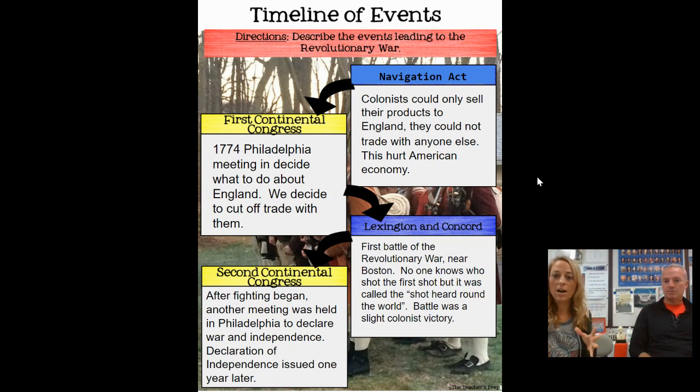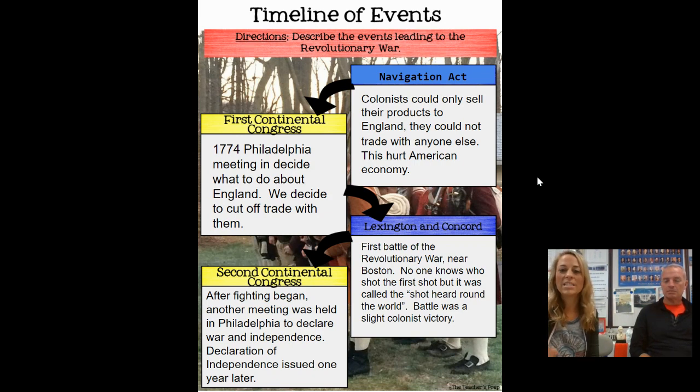Now fighting has begun. Some important people in colonial government meet back again in Philadelphia to say, all right, we're in this now. Fighting has begun. We've got to declare our independence. We have to say, we are fighting against the British for our livelihood.